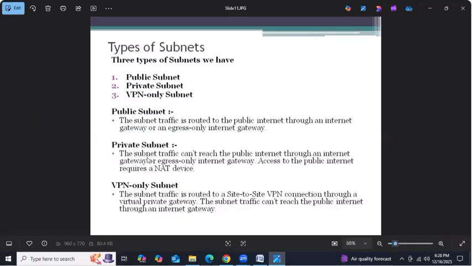So usually, if you launch the databases into the public subnet, anybody can access them. Anybody can access. That is not secure. So that's why what we are going to do is launch the database tier into a private subnet. Only those who need access, we are going to allow into the private subnet. Got it, guys? So simple.